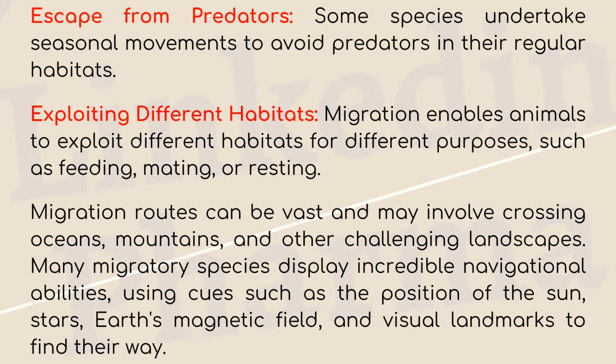Migration routes can be vast and may involve crossing oceans, mountains, and other challenging landscapes. Many migratory species display incredible navigational abilities, using cues such as the position of the sun, stars, Earth's magnetic field, and visual landmarks to find their way.